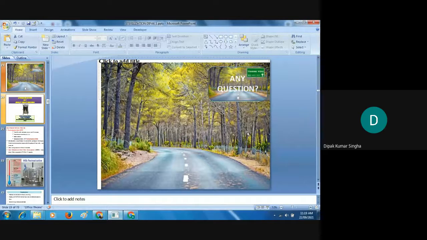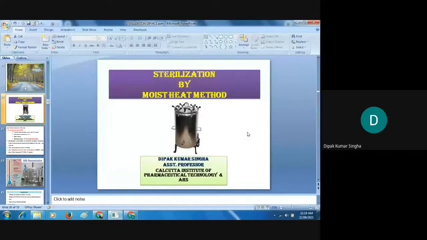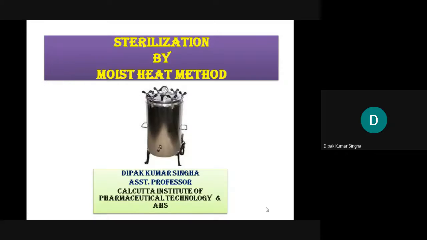Yes, sir. Okay. So the next class: sterilization by moist heat. Another method of physical sterilization, besides dry heat, is moist heat sterilization. Generally the instrument used for moist heat sterilization is the autoclave. It is of two types: one is the horizontal, another is the vertical type of autoclave.